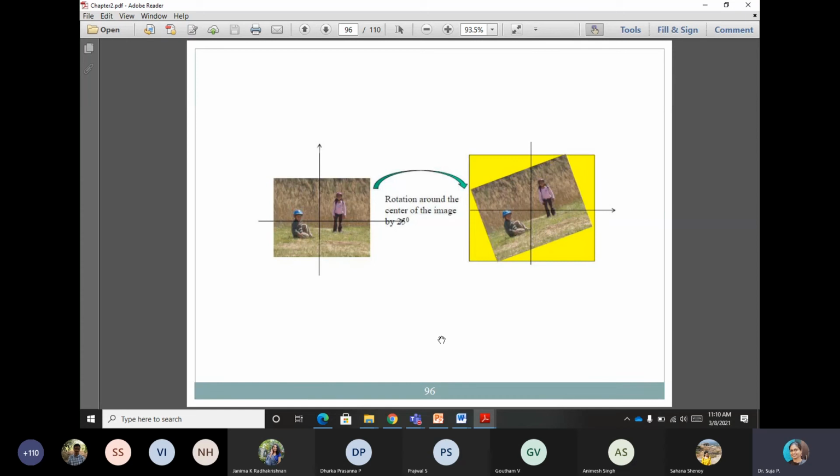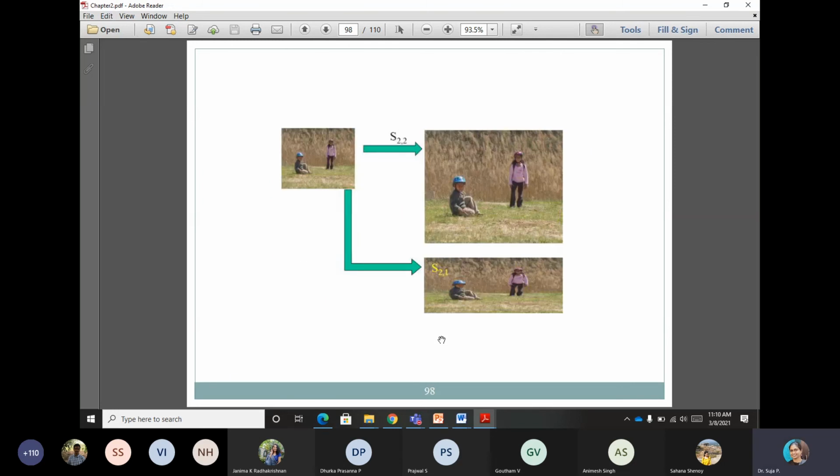Similarly, we can perform a translation. That means an image can be moved from left to right or right to left, top to bottom. Anywhere you can perform a translation. And image scaling: the top one you are making equi-sized, doubling it, and the bottom one you are only expanding, scaling in one dimension, not in the other dimension. So this is scaling. Once again, there is no change to the intensity. This kind of transformation is called a geometric transformation.